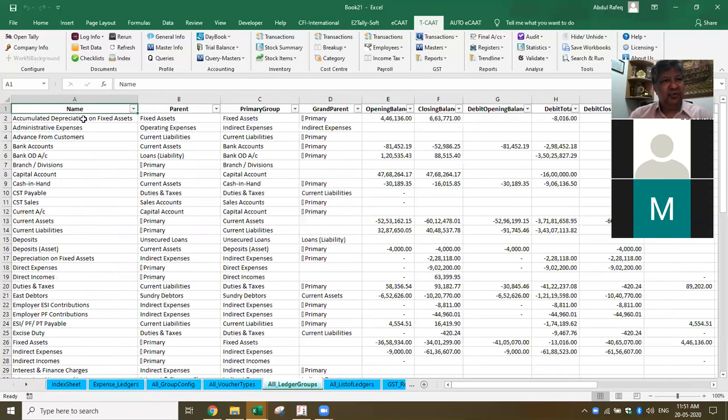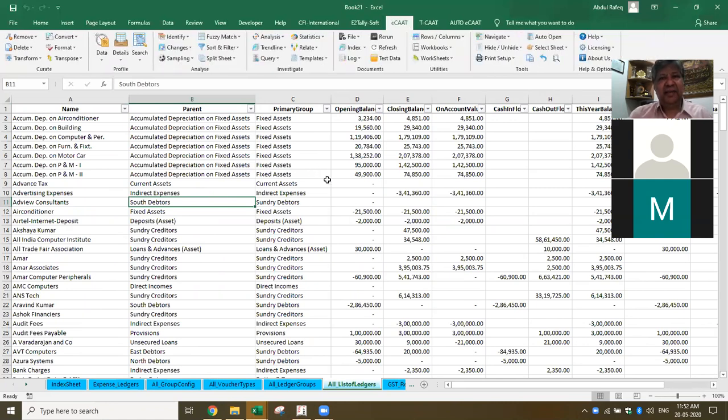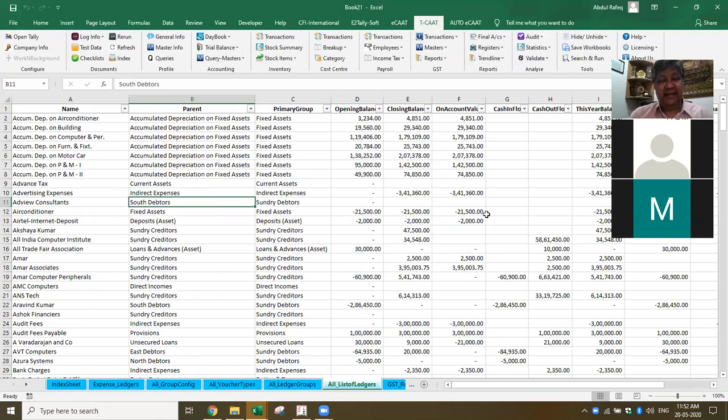So all the ledger groups which have been created, what are they? Will it not have functions like sampling? No, TCAT does not. TCAT is only for the purpose of exporting the data from Tally to here. It doesn't have any sampling or anything like that. Okay, so this is not for audit then. This is not for audit. This is only for getting the data from Tally to Excel in a structured format.